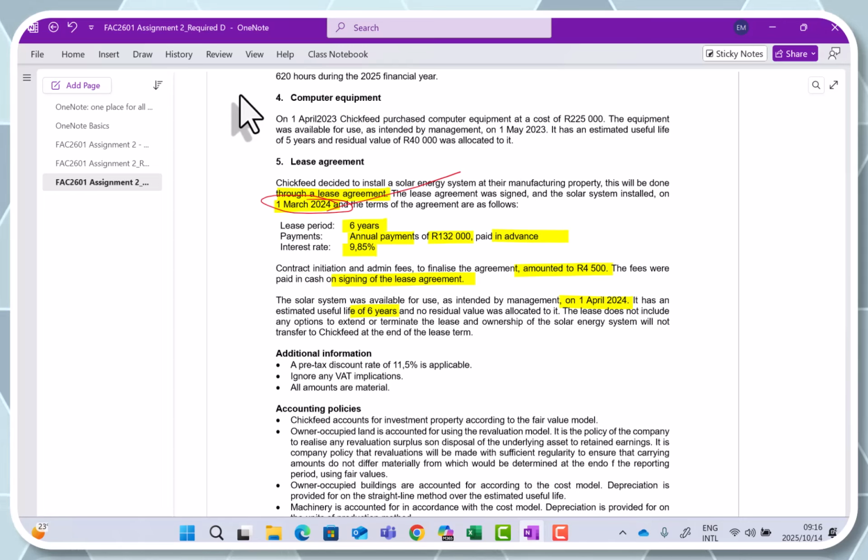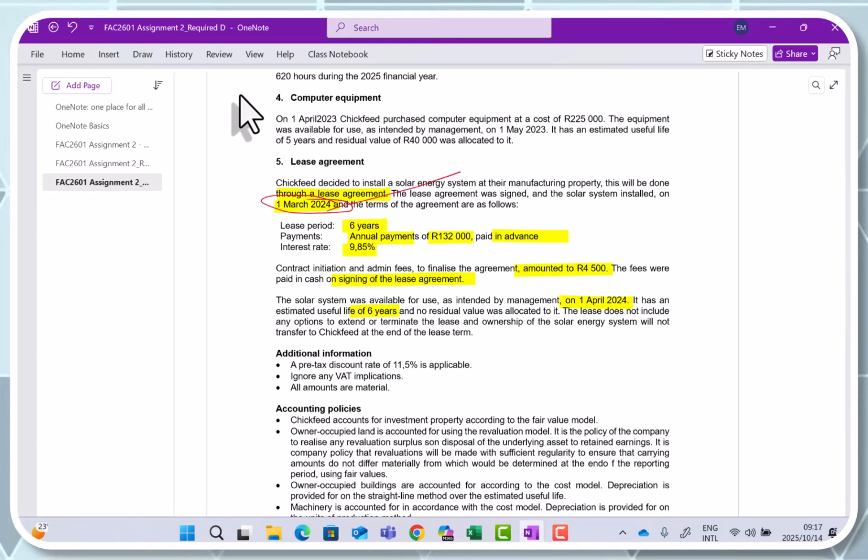In saying that, you will not be penalized. If you include a journal that is not required, you will not be negatively marked, but you will be penalized in the sense that you are losing time writing information that's not required. So always read your required very carefully to ensure that you only answer what is required. Like I said, you won't necessarily be penalized with negative marking, but you are penalizing yourself by spending time on writing down answers that are not required for a specific question. So just keep a lookout for that.